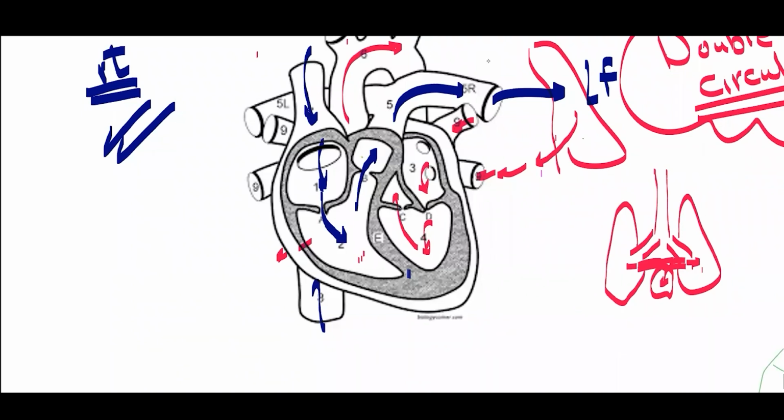I told you, look at our heart. The lung is so close to the heart, right? So when the blood is pumped to the lung, it will be pumped with lower pressure. So the capillaries will not be damaged or the alveoli affected by high pressure.